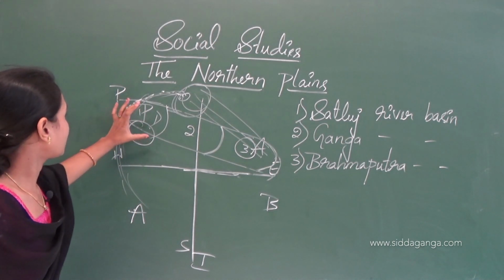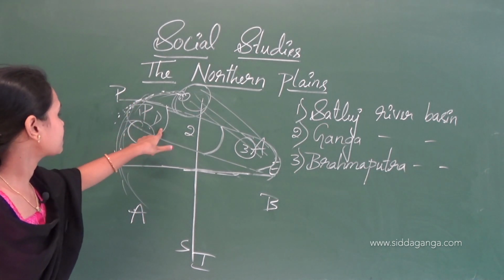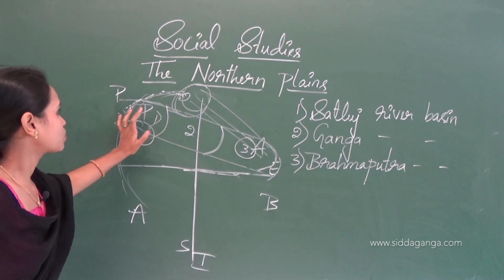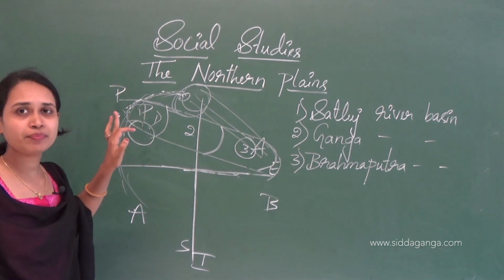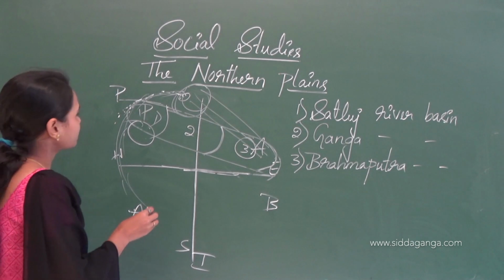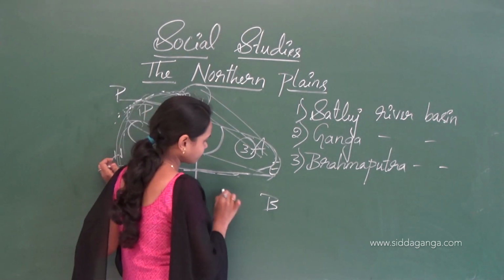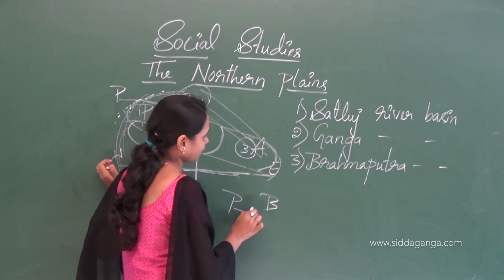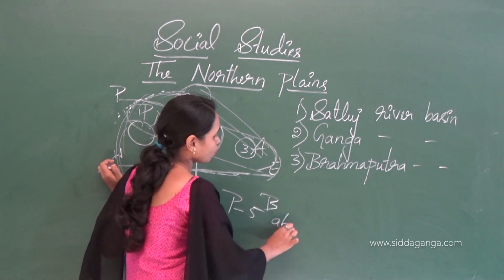So this Punjab and Haryana comes here. Why the name Punjab? Punj means 5 and Ab means water.